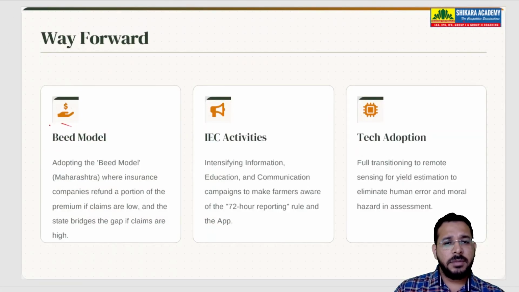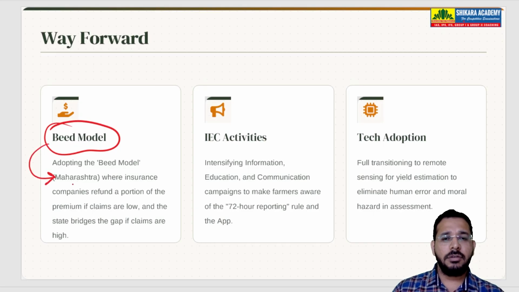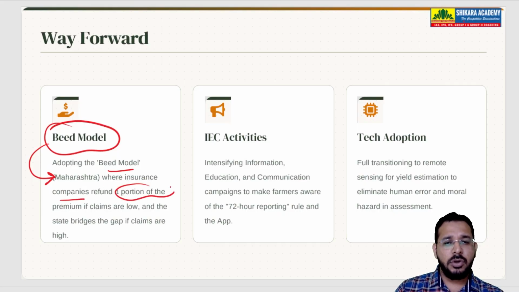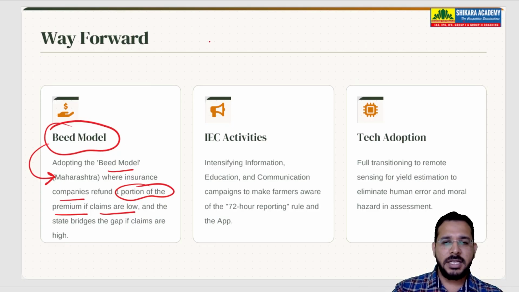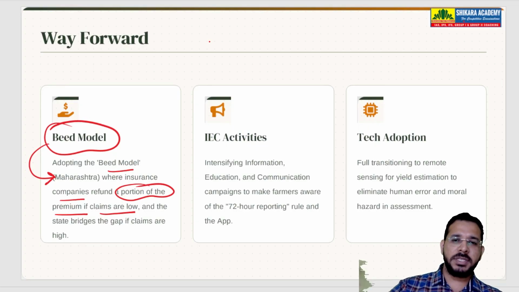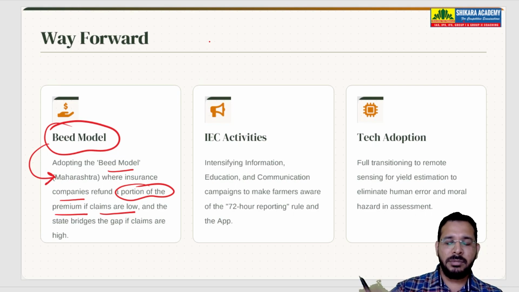There is a very famous Beed model which is followed in Maharashtra, which we can follow. In this model, insurance companies refund a portion of their premium if claims are low. If there is no natural disaster, no pest attacks, no diseases, then all the premium which the farmers have paid and the governments have paid goes to the insurance companies only.